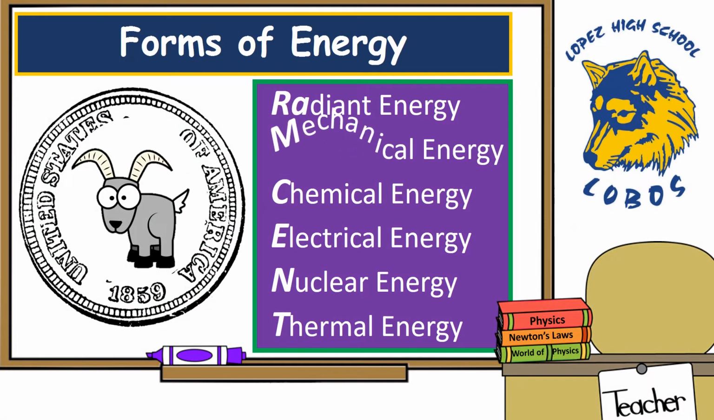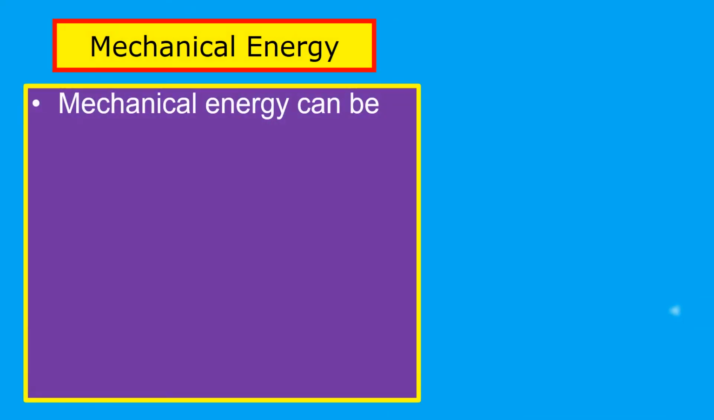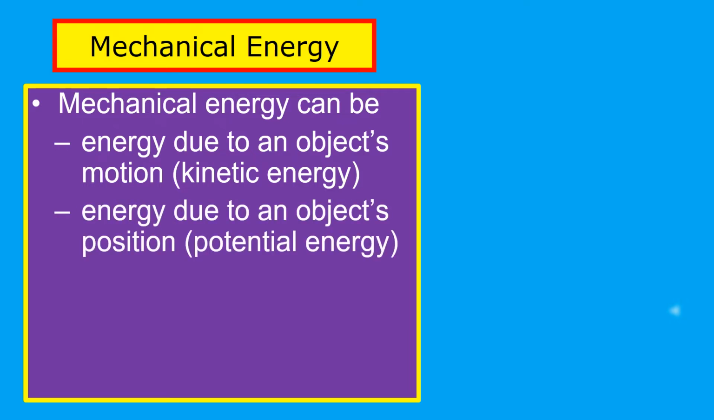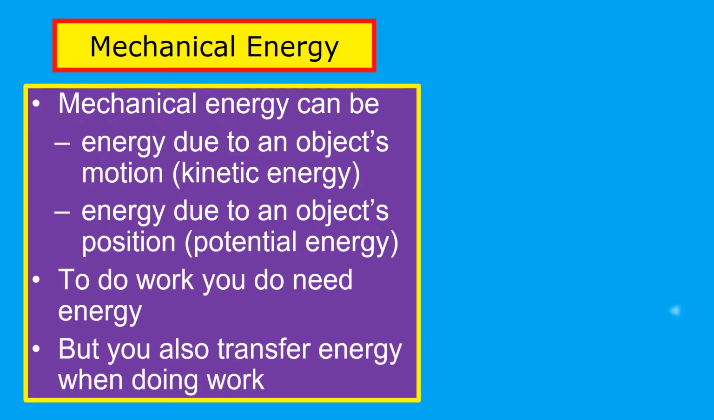Next, let's look at mechanical energy. Mechanical energy can be energy due to an object's motion called kinetic energy, or it could be energy due to an object's position called potential energy, which are used to do work. But you also transfer energy when doing work, seen as momentum. In the next couple of lessons, we're going to be discussing these aspects of mechanical energy.